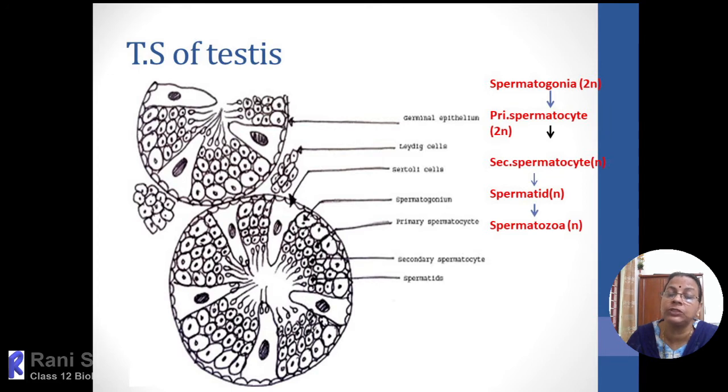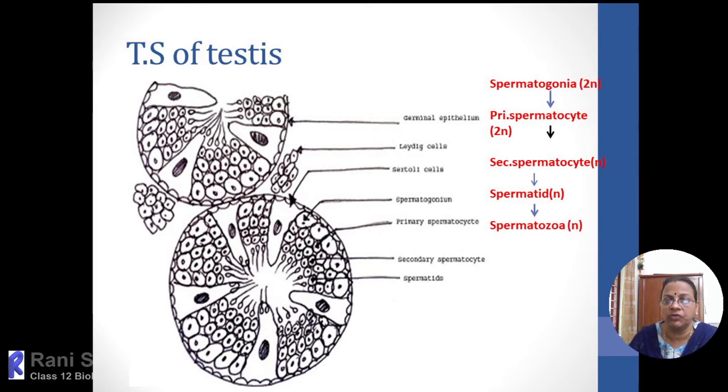The primary spermatocyte undergoes the first meiotic division and forms two secondary spermatocytes, and each secondary spermatocyte undergoes the second meiotic division and forms two spermatids, which are haploid. Even the secondary spermatocyte is haploid, and altogether from a single primary spermatocyte four equal spermatids can be formed.